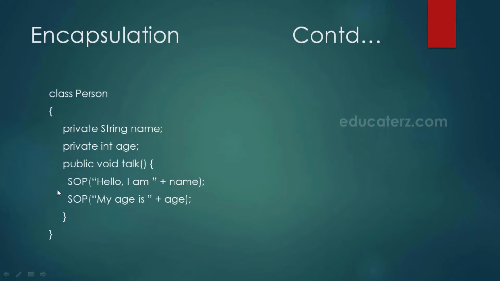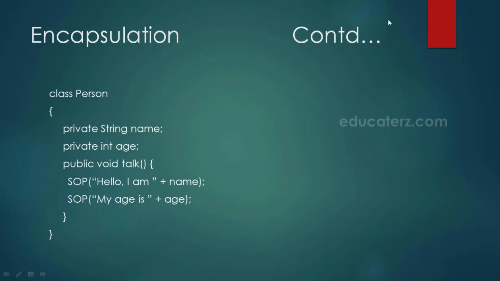So this is how we write a class. We provide encapsulation in Java in this way, by declaring variables as private and by declaring methods as public. So anybody can call the method and access the private data of the class using the public methods.